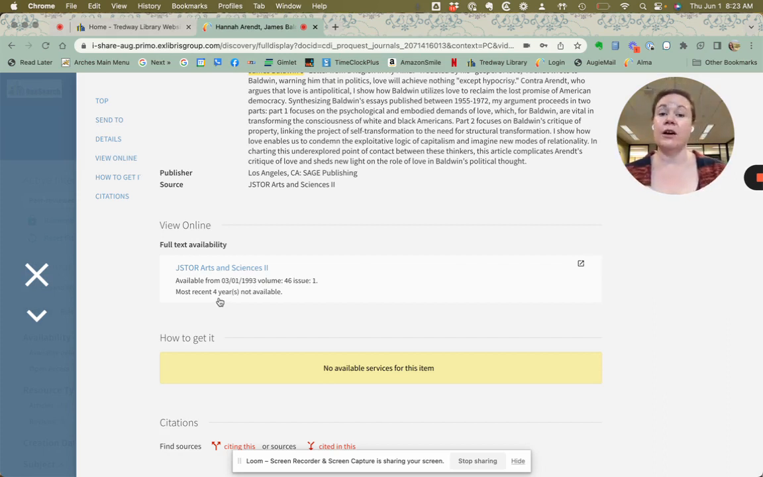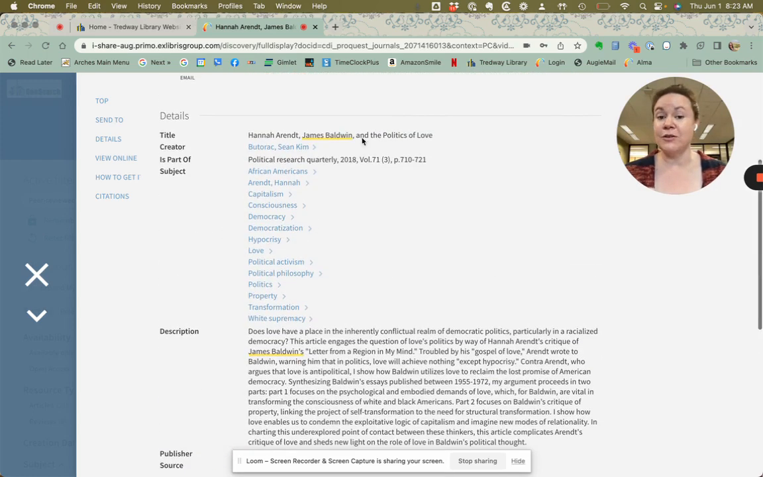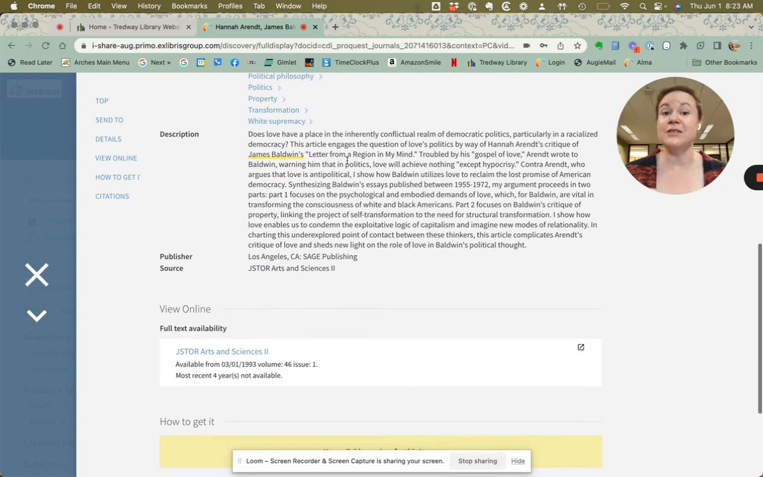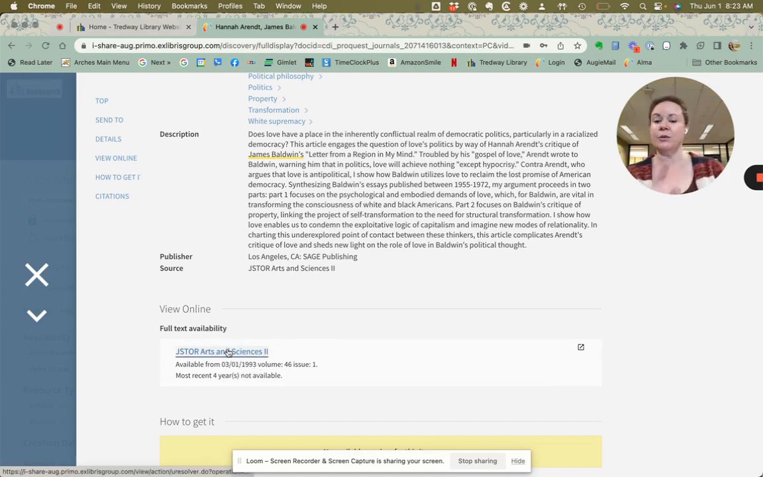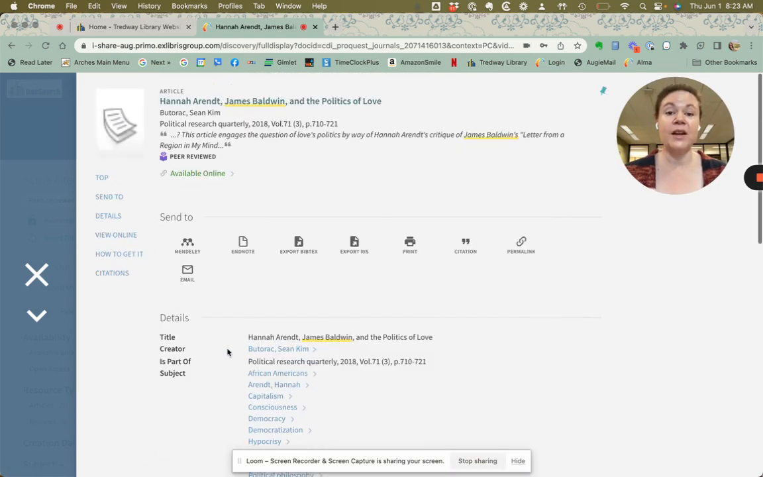So right now, when I'm recording this, it's 2023. So I would need to subtract 4 years, which tells me that 2019 would be the cutoff. But this article was published before then, in 2018. So I should be good because it's between 1993 and 2019. So I should be able to click on this link and get to the full text of this article.